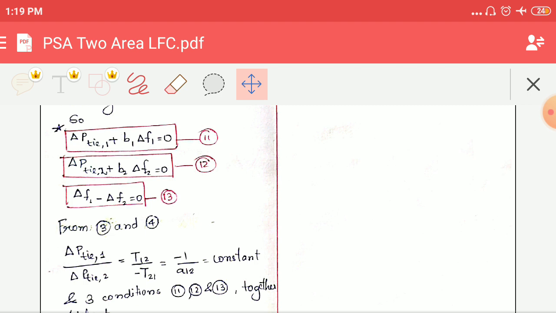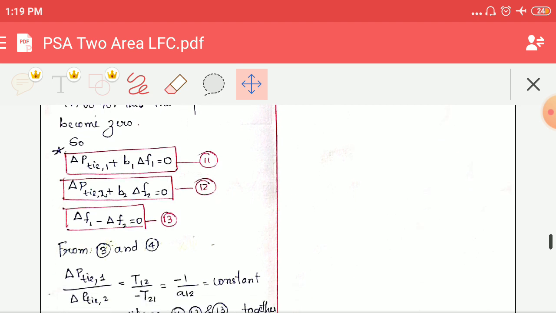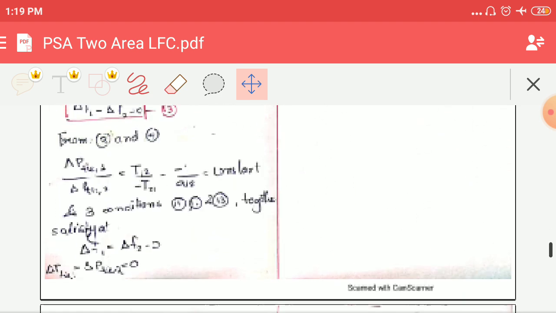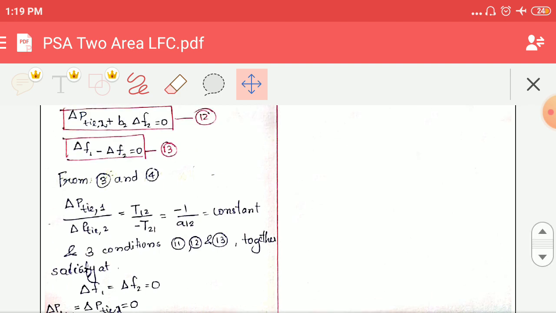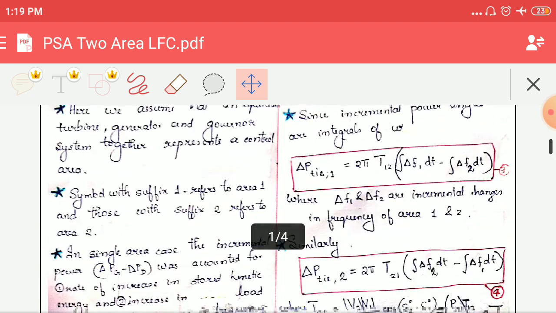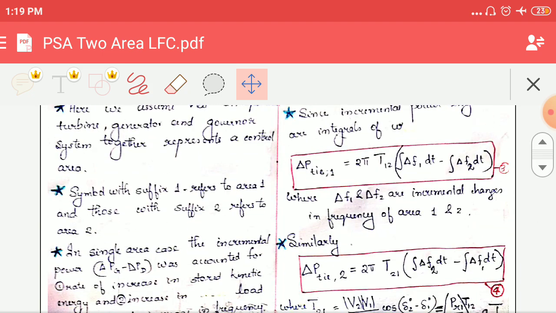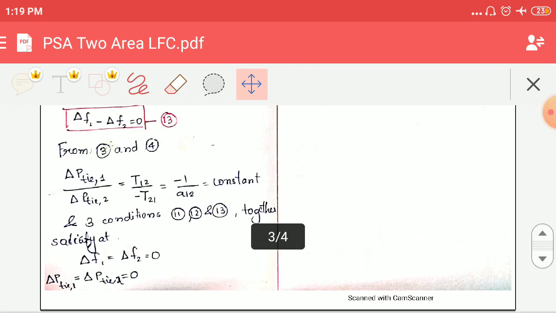The inputs should be equated to 0 so that the output signals of the integrating blocks become 0. For that we are equating the inputs to 0. And from this you can see the third and fourth equations, which we have already studied. Just go through what the third and fourth equations are: delta P tie 1 and delta P tie 2. When we take the ratio of both of them, delta P tie 1 divided by delta P tie 2, we obtain a constant value.